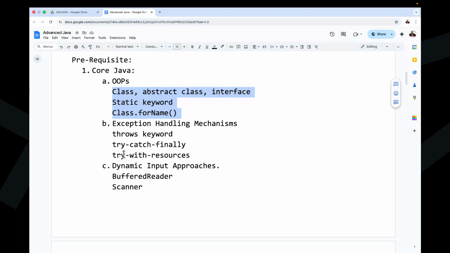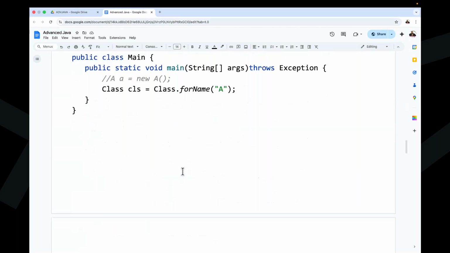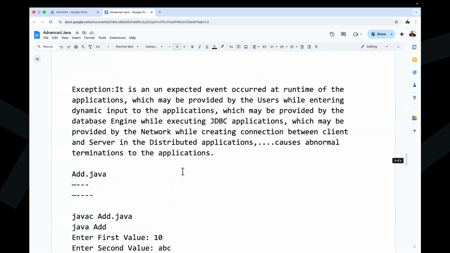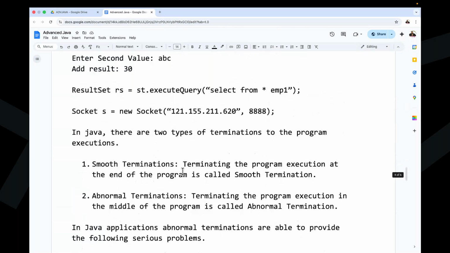Right, sir. Today we have to discuss the throw keyword first, and next the throws keyword. After that, the try-catch-finally, and next the try with resources. These are the things that we are going to understand. Now observe carefully. Exception handling content is provided here.